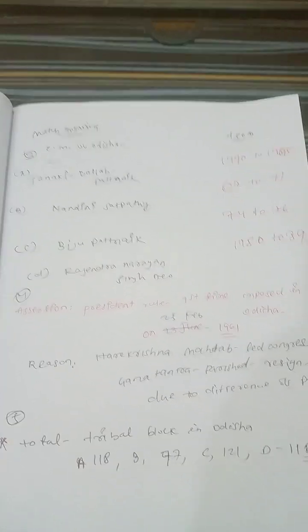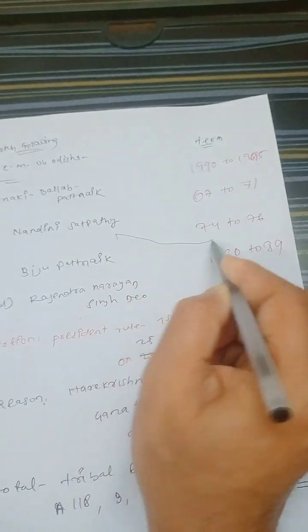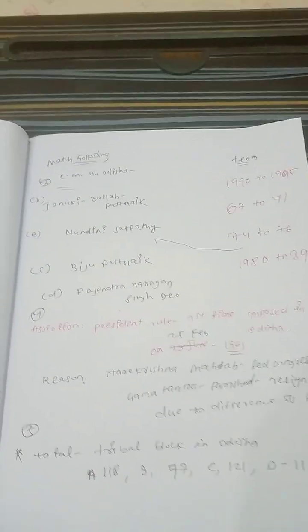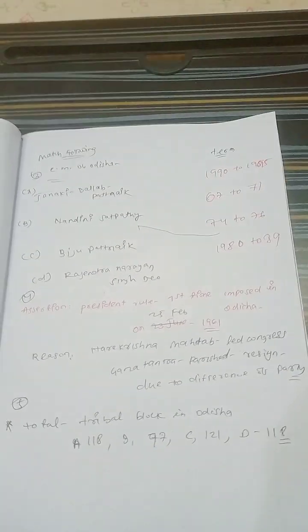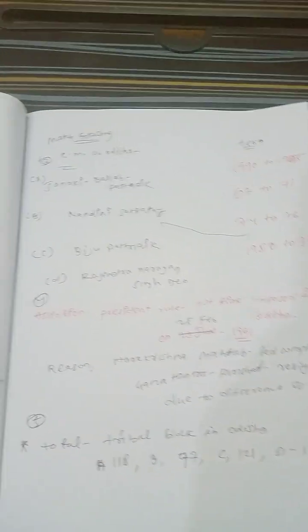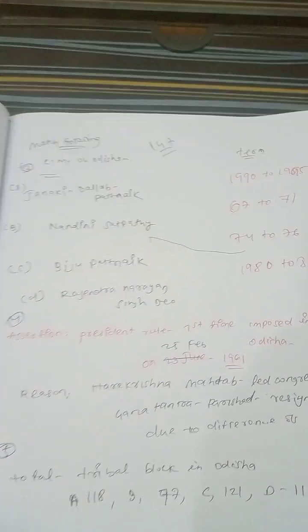Nandini Satpathy is 74 to 76. During her time, the 6th Legislative Assembly seats changed from 140 to 147. So right now, how many seats in Odisha? It is 147.